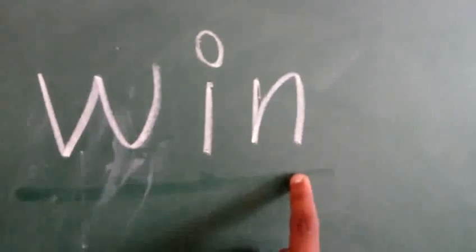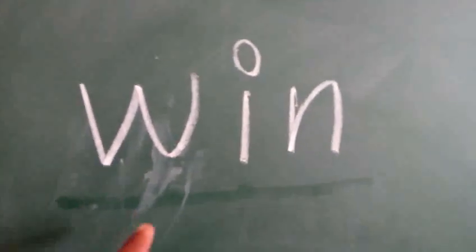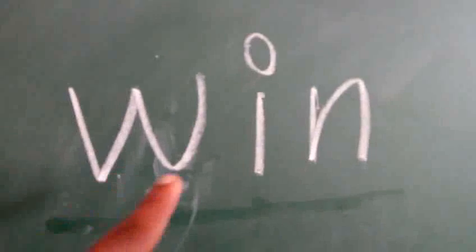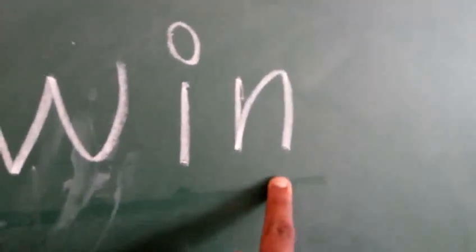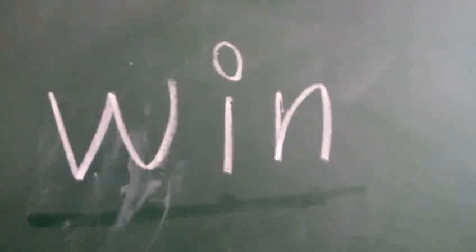Shall we read this word? Win. Now I will give you 1 minute time. How you have to read this word using your left hand: first you open the left hand, point to the shoulder for the beginning sound, then the wrist for the middle sound, then the forearm for the end sound. Right? Now use your left hand to read this word.